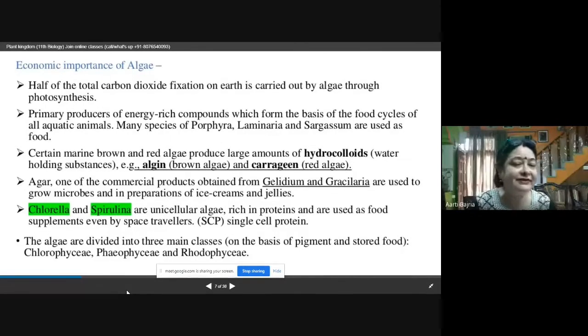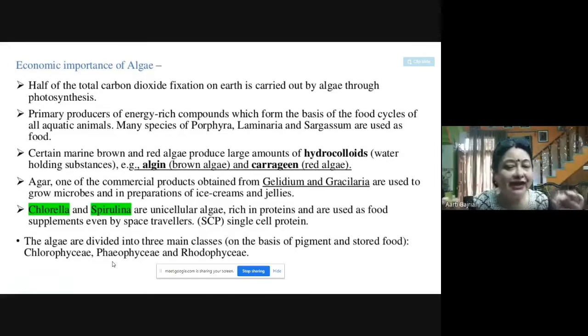And this is the product which is obtained from Gelidium and Gracilaria. So Gelidium and Gracilaria are the algae which give us this commercial product of agar, which is used in the laboratories for culturing of microbes. And this is also used in the preparation of ice creams and jellies.